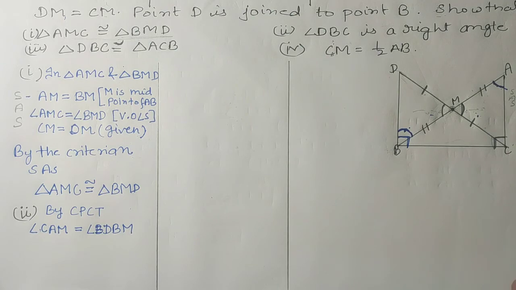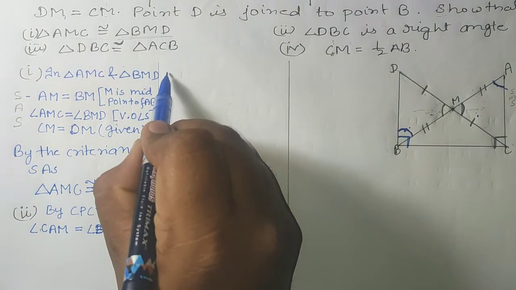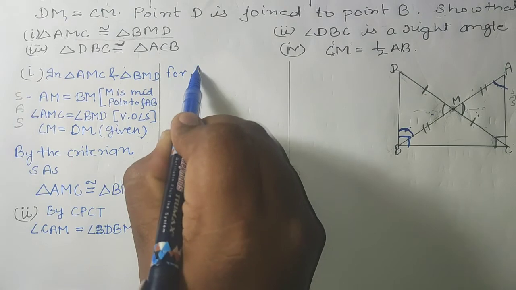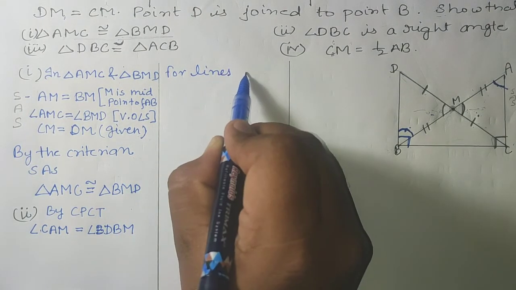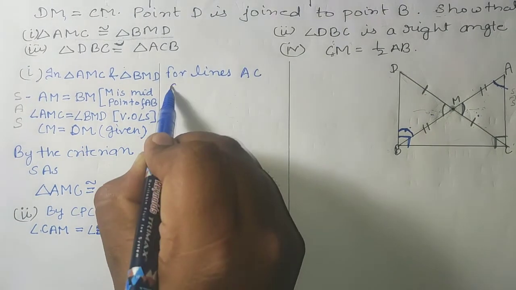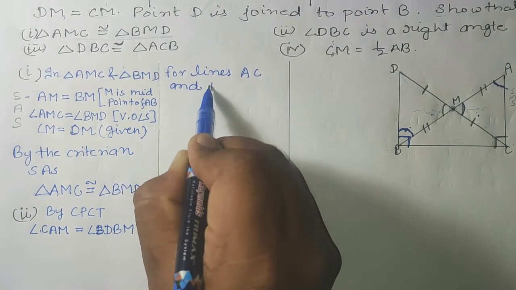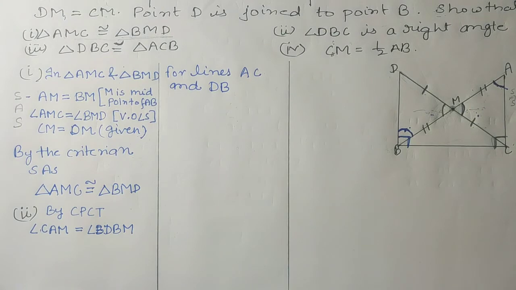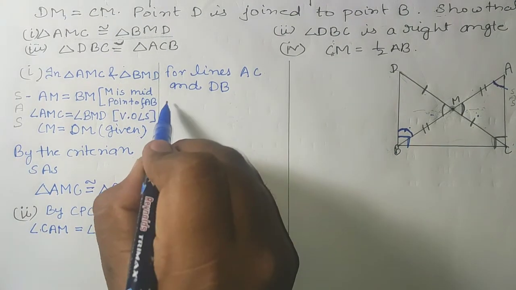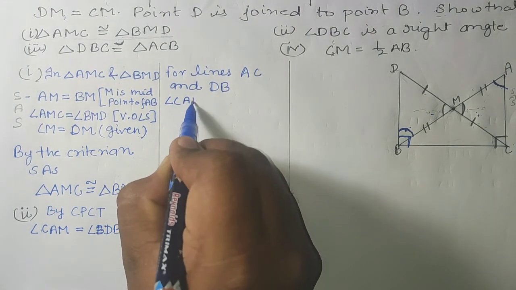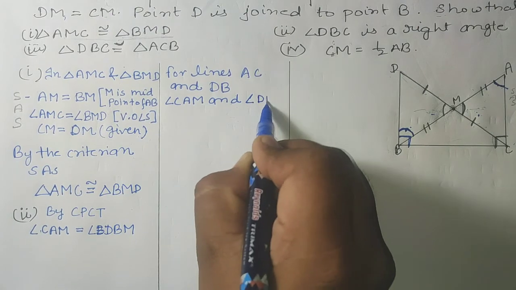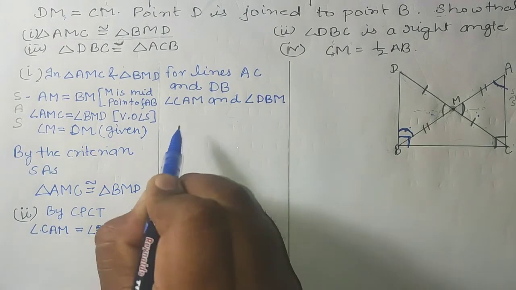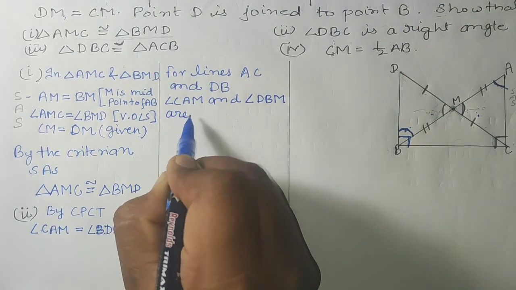Now students, you have to think that for lines AC and DB, angle CAM and angle DBM are alternate angles.